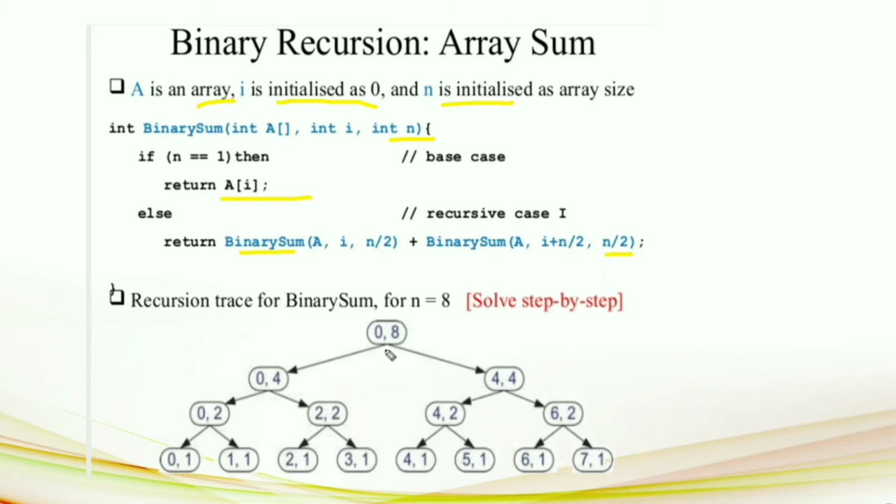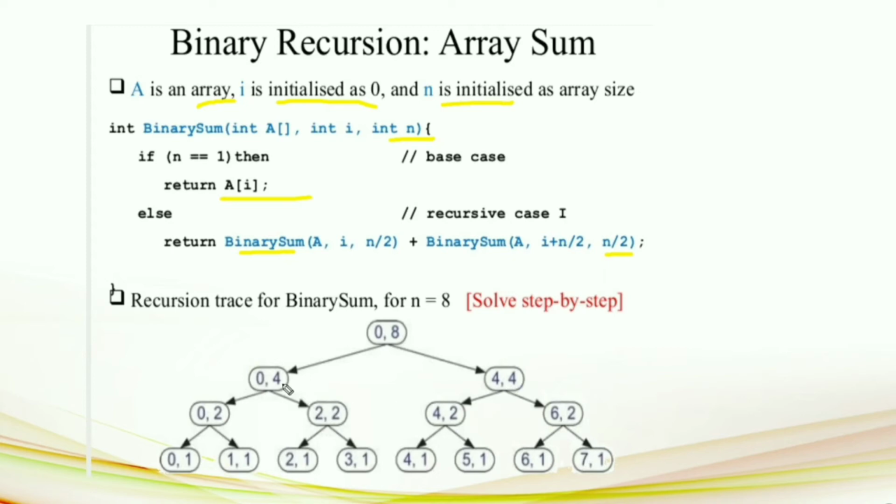We are dividing up to 8 into 4 and 4. From 0 to 4 is the first half, and from 4 up to 8 is the second half. So how many elements do we have? It has 4 elements. The index starts from 0 here, and here the index starts from 4. So from 4 up to 7 is the second half, that is 4 elements.